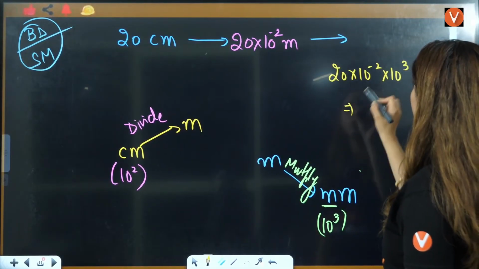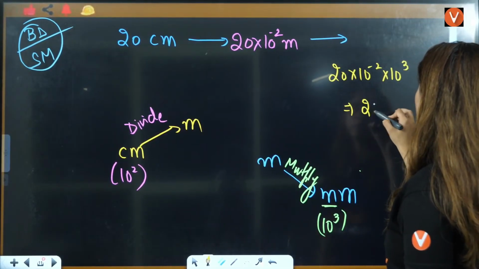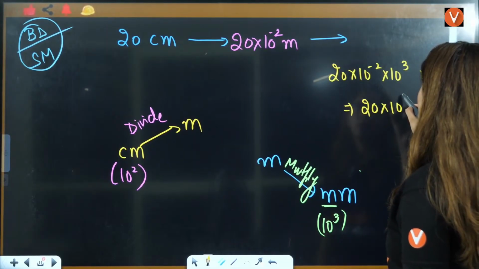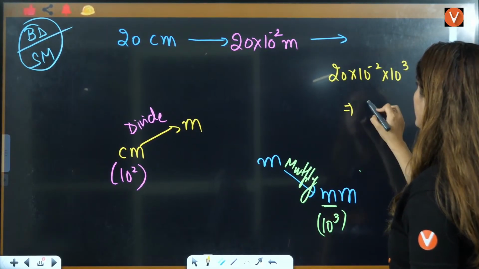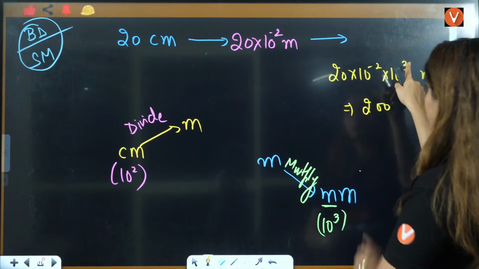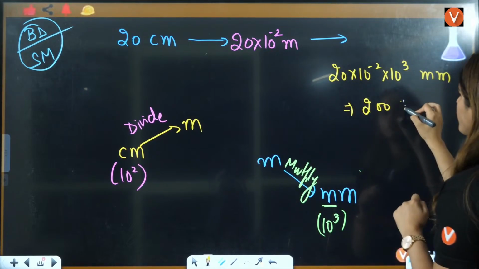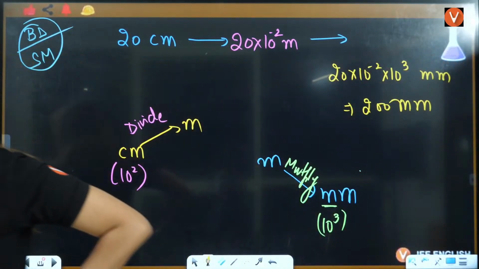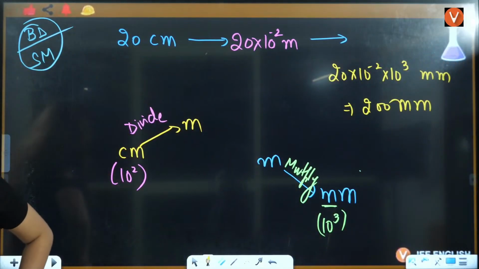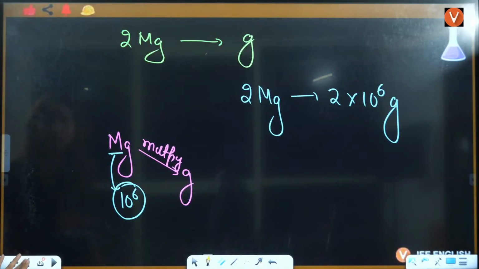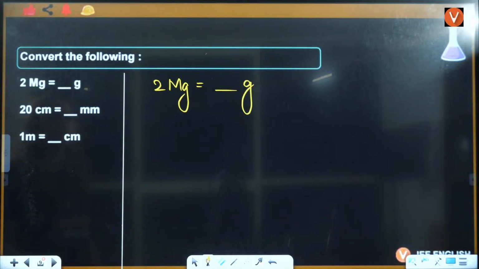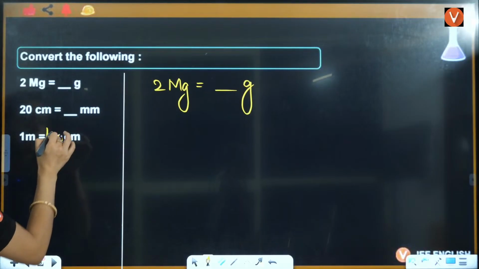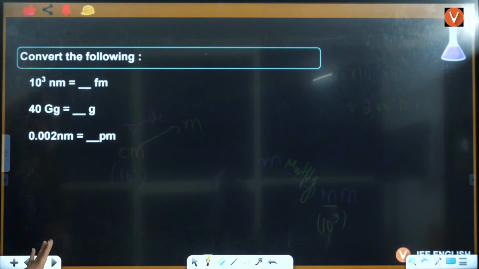This is 20 into 10 raised to power 1, and that will be 200, since 3 minus 2 is 1. So it is going to be 200 millimeter. Okay. Now let's do the third one, that is 1 meter. This is very simple. 1 meter is equal to 100 centimeter. We don't even need to solve it.